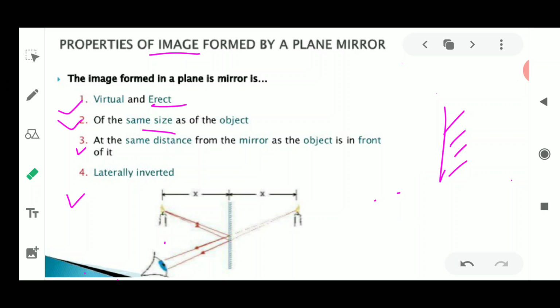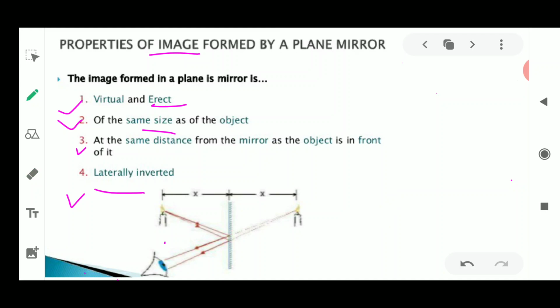This lateral inversion is always obtained in the image formed by a plane mirror. Laterally inverted means it is sideways reversed: the object's left will be the image's right, and the image's left will be the object's right. This left-right reversal of an object in its image is known as lateral inversion. It is the sideways reversal of the image which is formed.